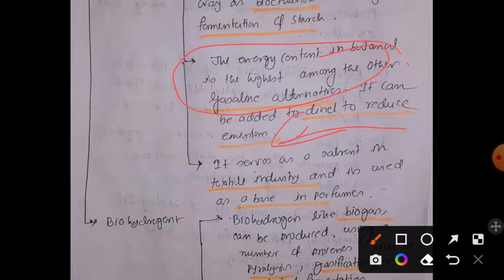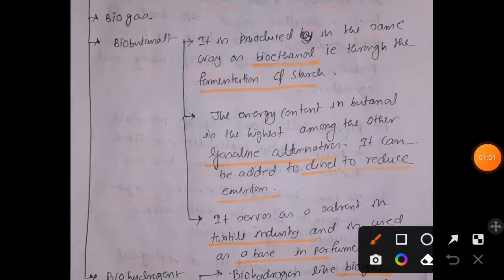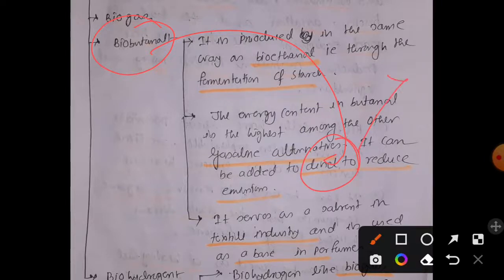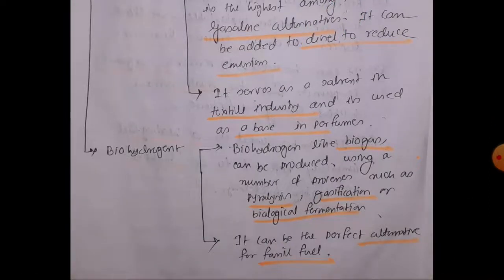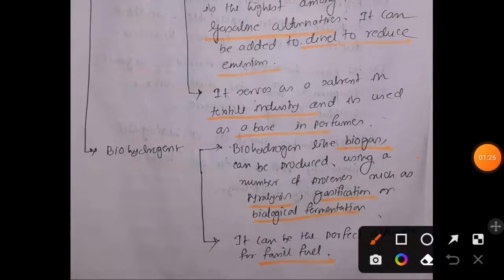So by mixing butanol with diesel, we can reduce the amount of greenhouse gas emission that diesel used to emit. Here the diesel is the main culprit, emitting a high amount of greenhouse gas. So by mixing biobutanol and diesel, we can reduce the amount of greenhouse gas emission, and biobutanol can be used as a solvent in textile industries and as a base in perfumes.